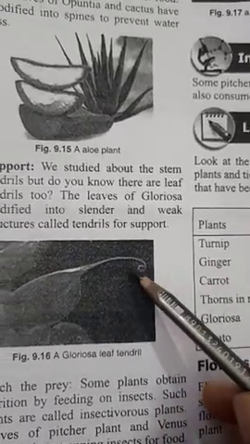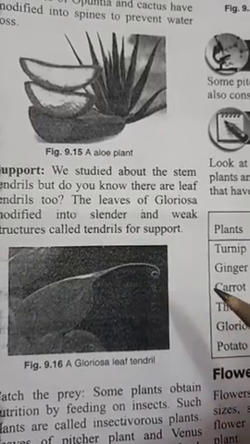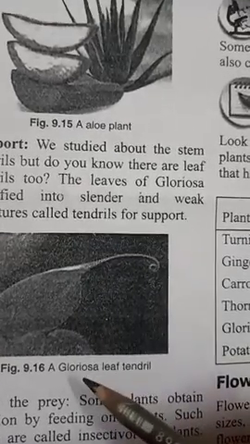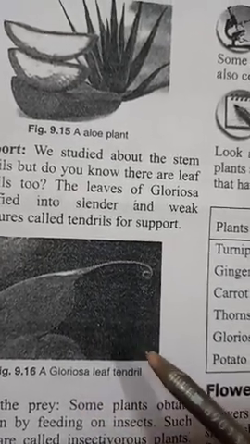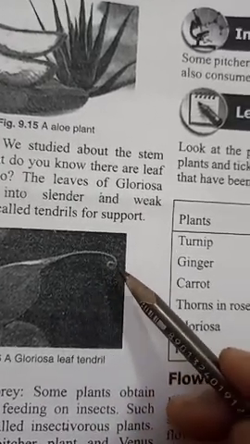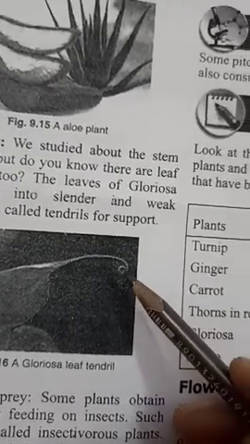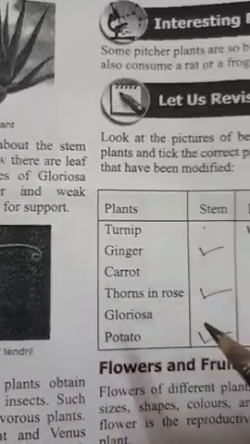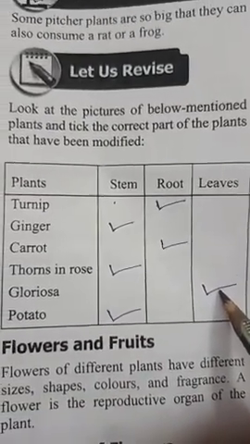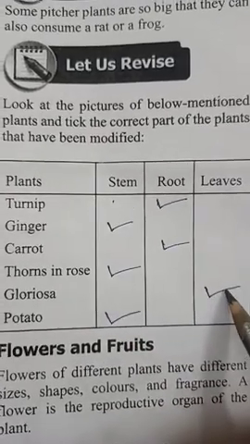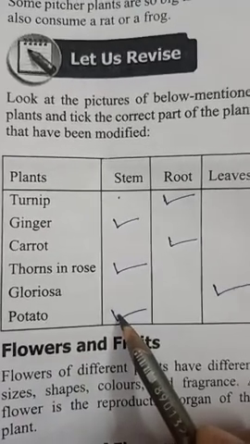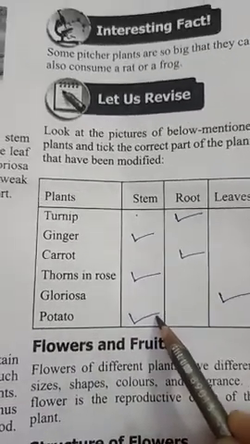Generally I have told you that tendrils are modified stems, but in this plant gloriosa these are leaf tendrils, means the leaf tip is modified into a coil-like or spring-like structure, that is called a tendril. Okay, so gloriosa, here in the leaves column you have to put a tick because it is a modified leaf. And potato, you know, it is a modified stem, so put a right tick here.